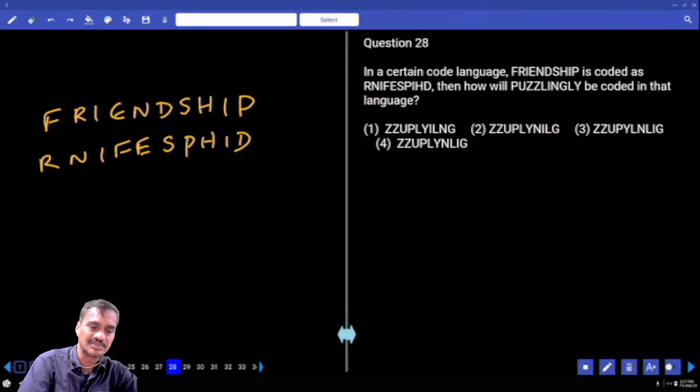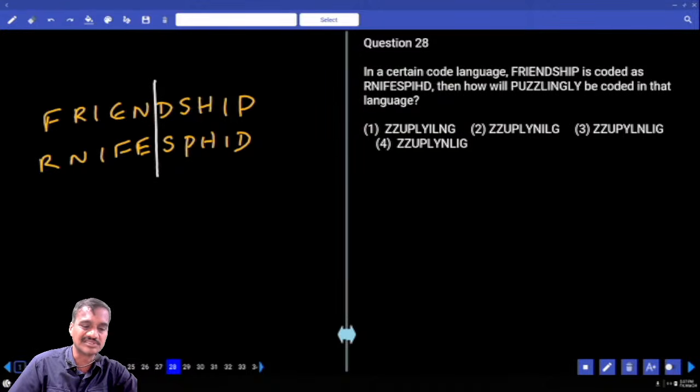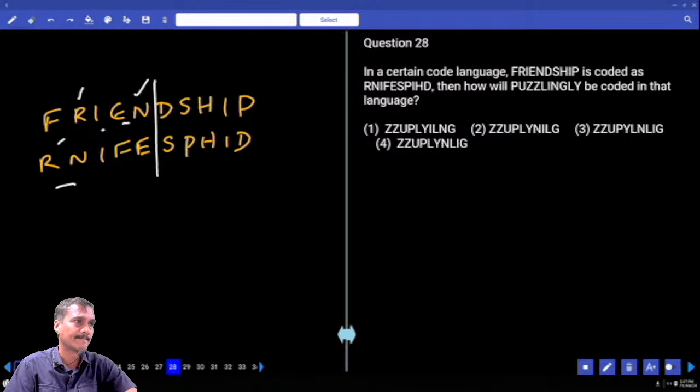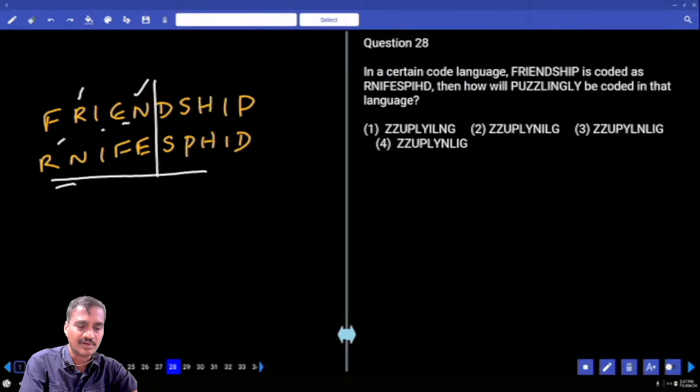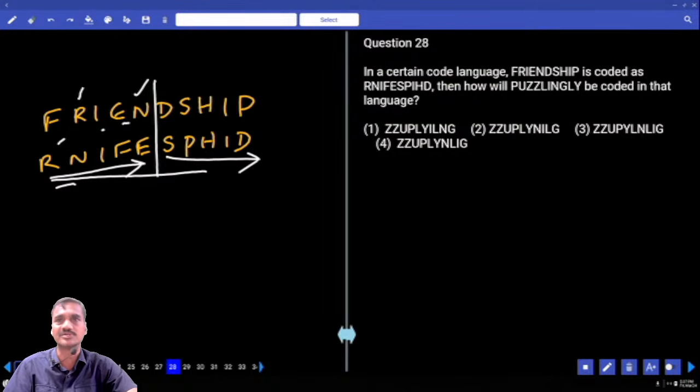Then how is the word puzzlingly coded? Now in total how many letters were there? 10 letters. Now these 10 are divided. Now F and FREN. Here RN, the second and the fourth letters, followed by I, F and E. Now in this one all the letters are arranged in which order? Alphabetical order. Now R and IF, the first 5 letters are in alphabetical descending order, and these 5 are also in descending order.